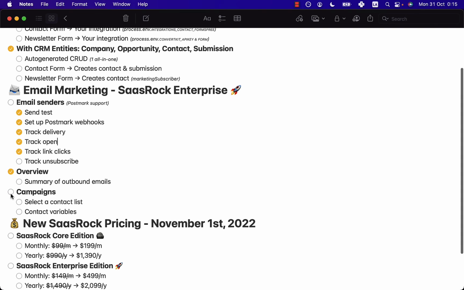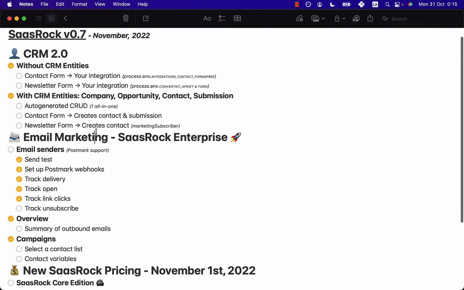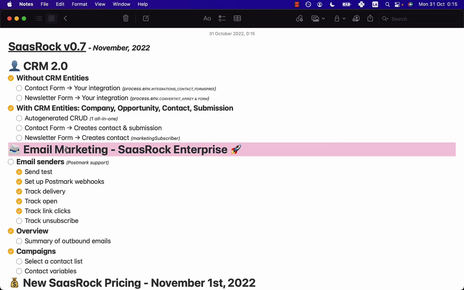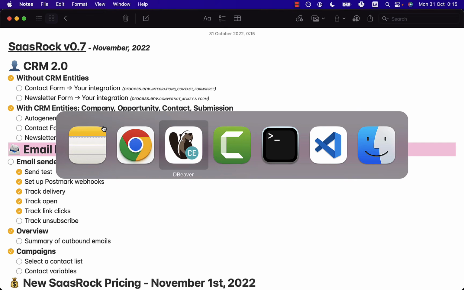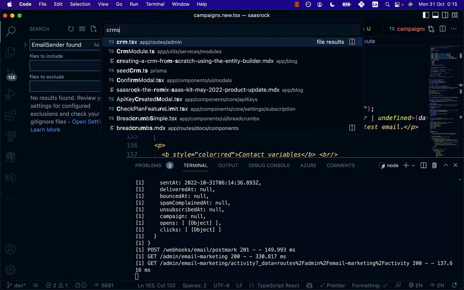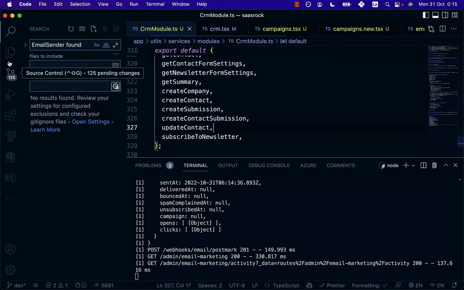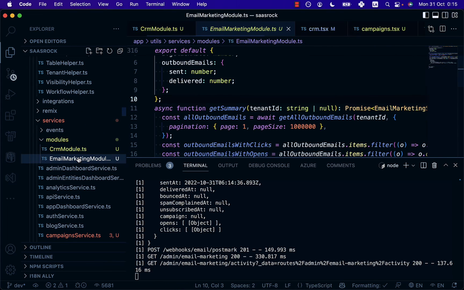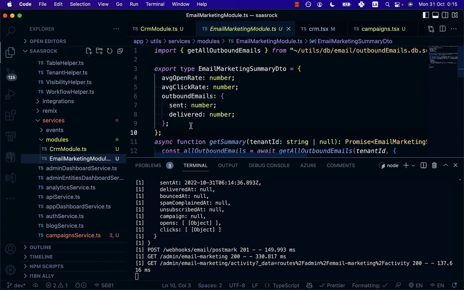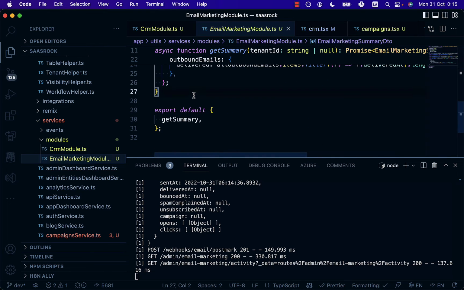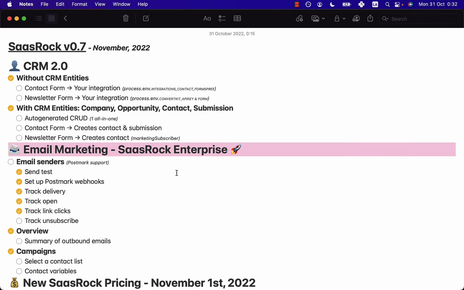And that's it for the modules. I'm trying to create each one of these two modules on separate files, like CRM module here and email marketing module, to get all the functions that relate to that module specifically. So why did I focus on CRM and email marketing?